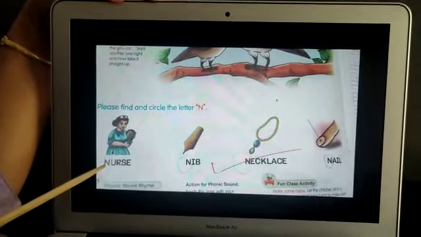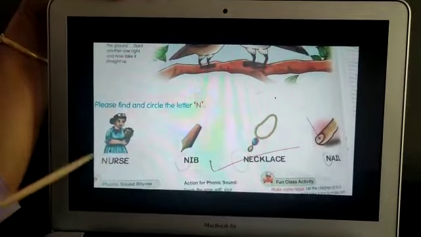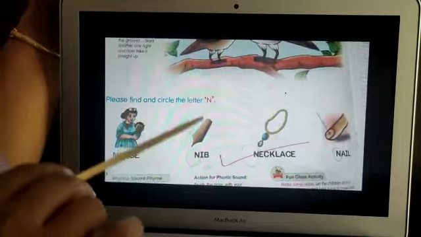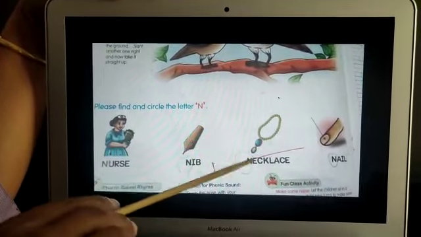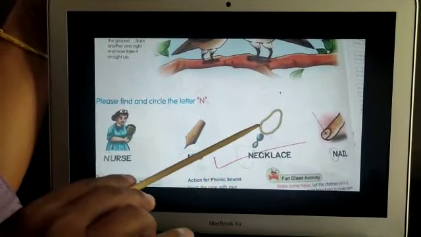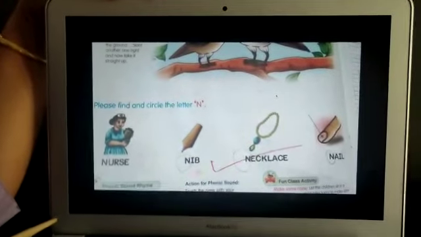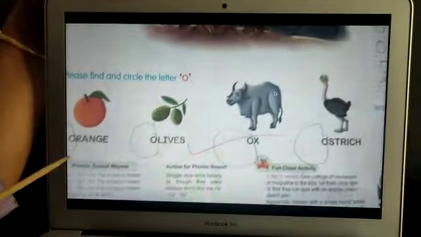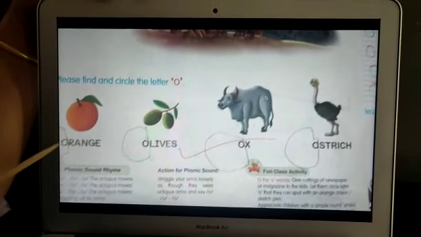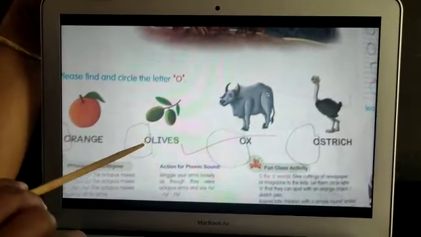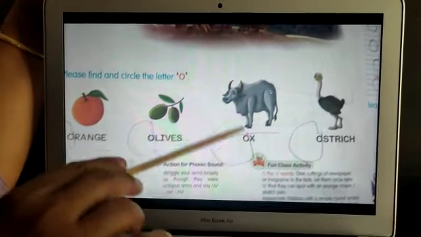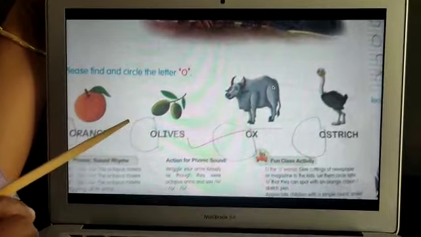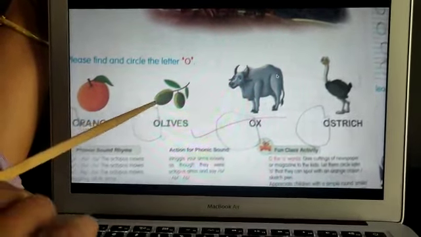So let us see N. N says N. N for nurse. N for nib. N for necklace. So N says N. Let us see O. O for orange. O for olives. O for ox. So O says O, O, O, O.